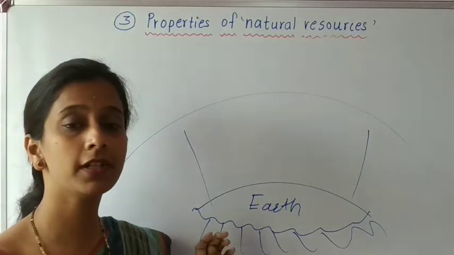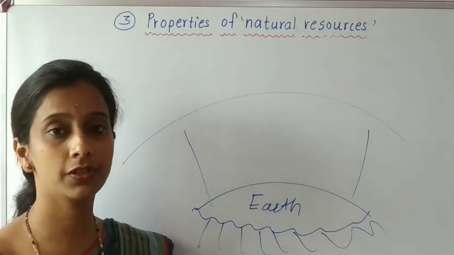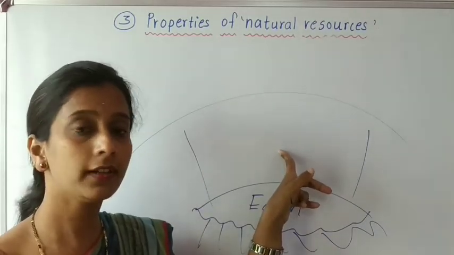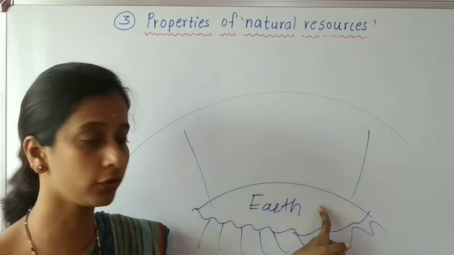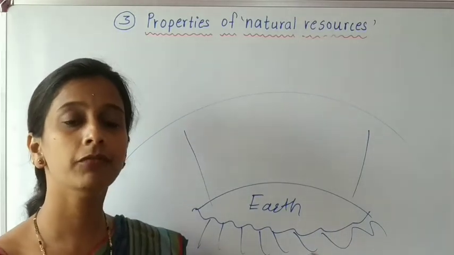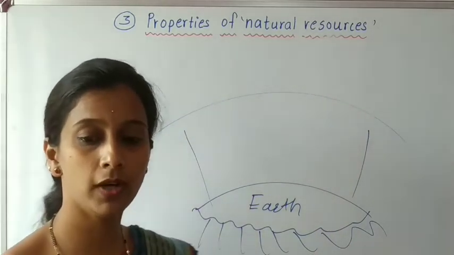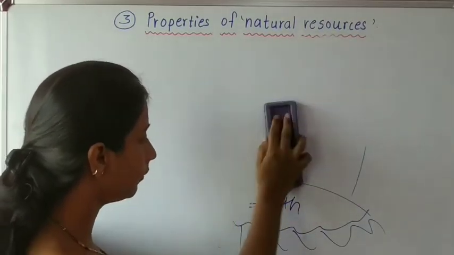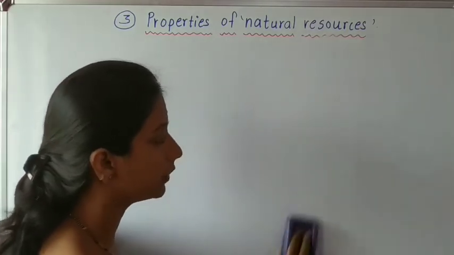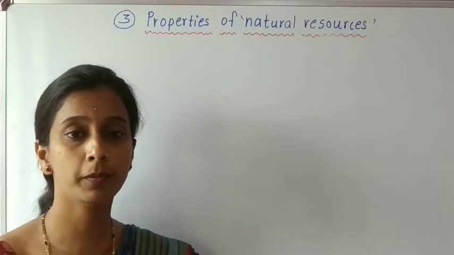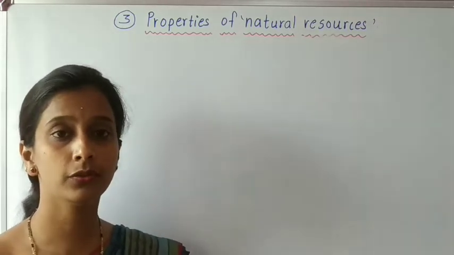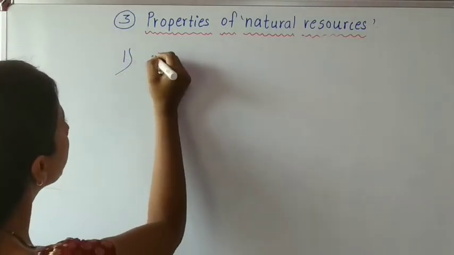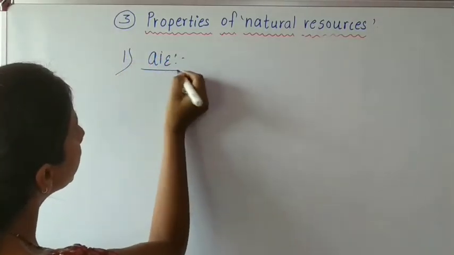And these are the different spheres of the earth from which we get all natural resources. From atmosphere we get air, from lithosphere we get soil and rocks, and from hydrosphere we get water. In this way earth provides us natural resources and fulfills our basic needs. Now in this chapter we are going to learn about the properties of these natural resources. So let us start this chapter with the first point, that is properties of air.